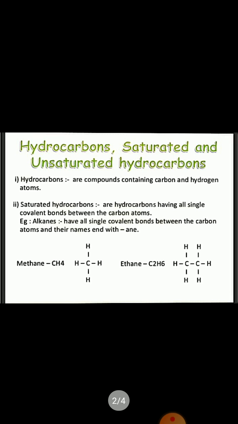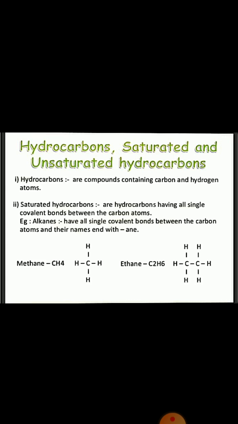Now we see the hydrocarbons which are formed by carbon. The compounds which are formed by hydrogen and carbon are called hydrocarbons. They are of two types, saturated and unsaturated. Saturated hydrocarbons are those hydrocarbons which form single bonds with the other element.